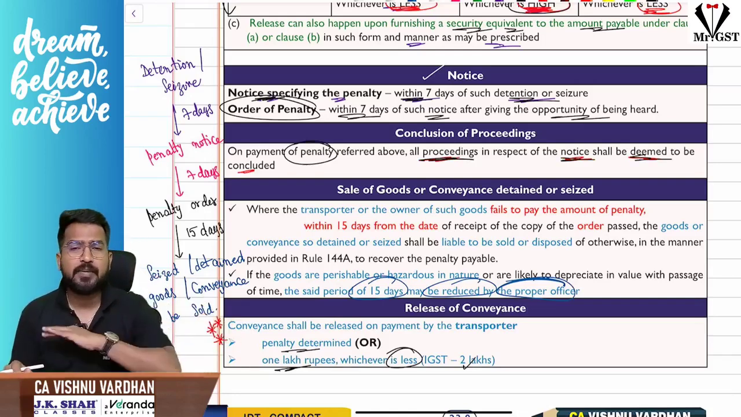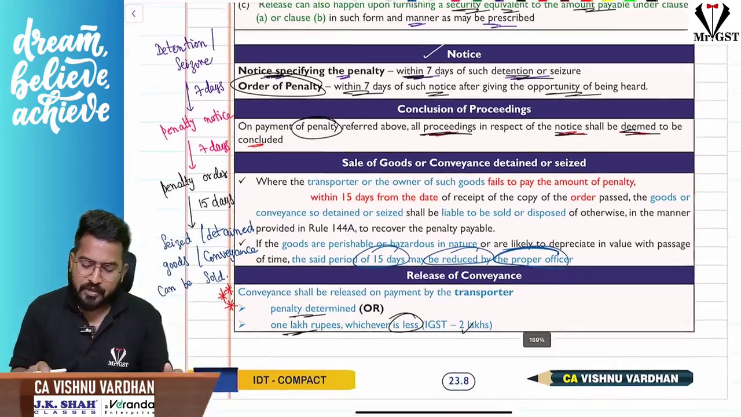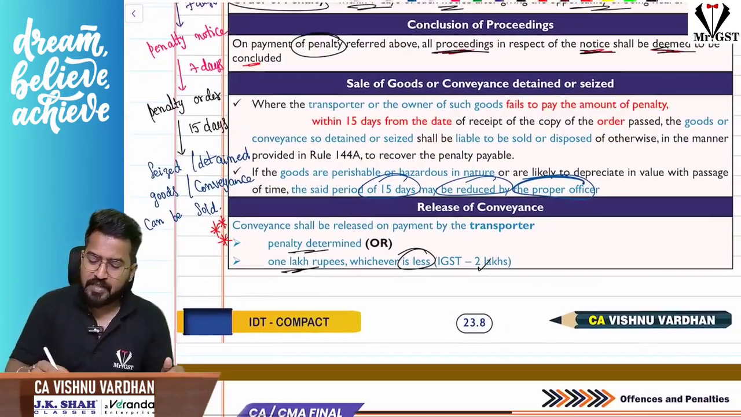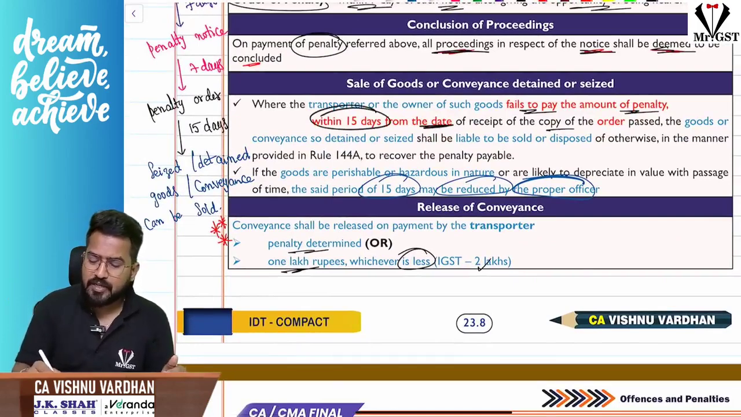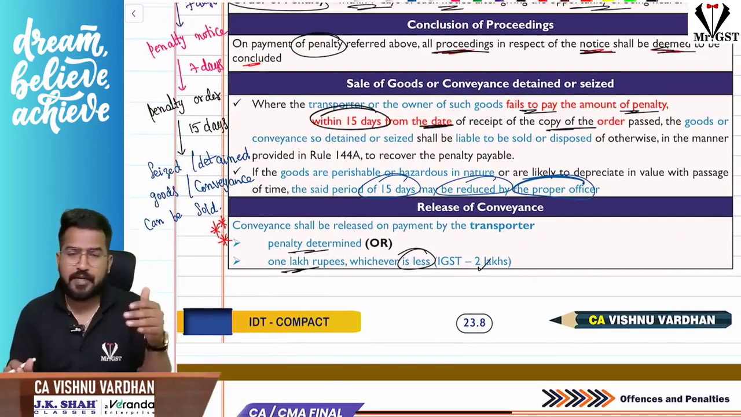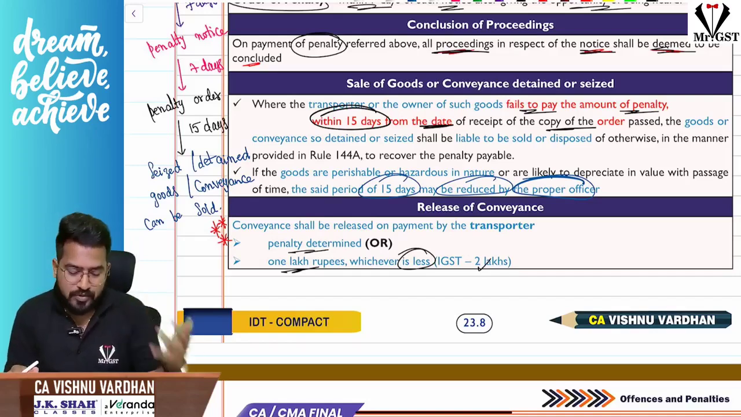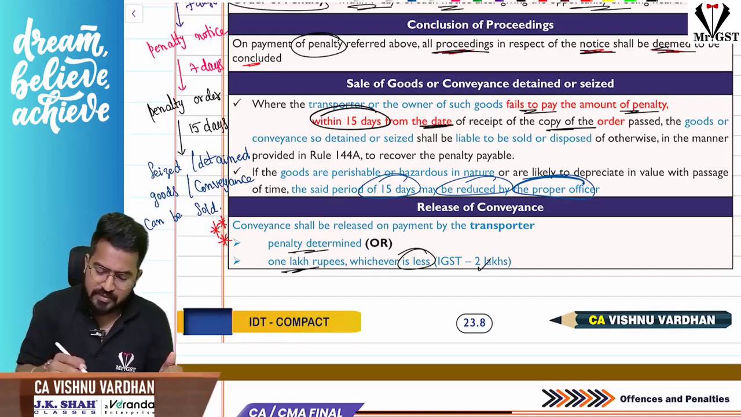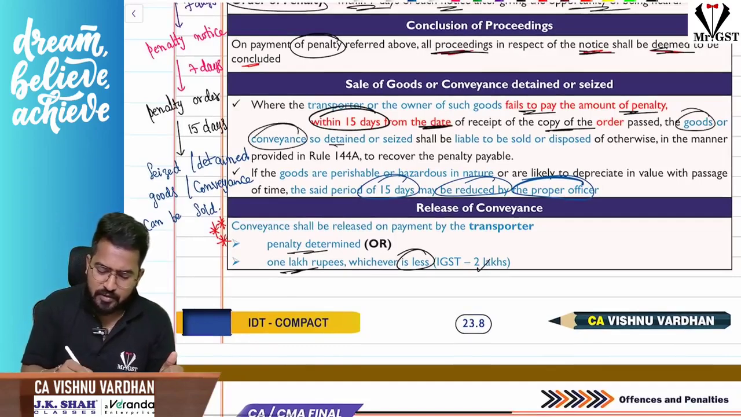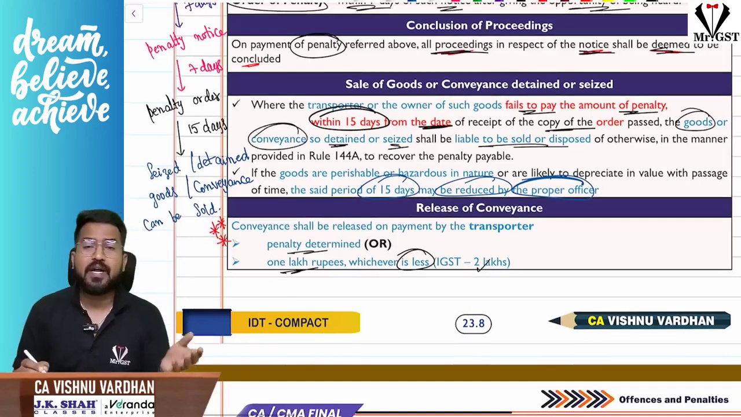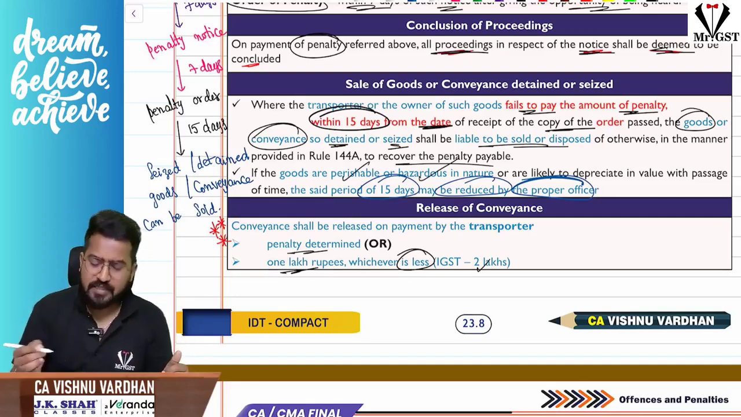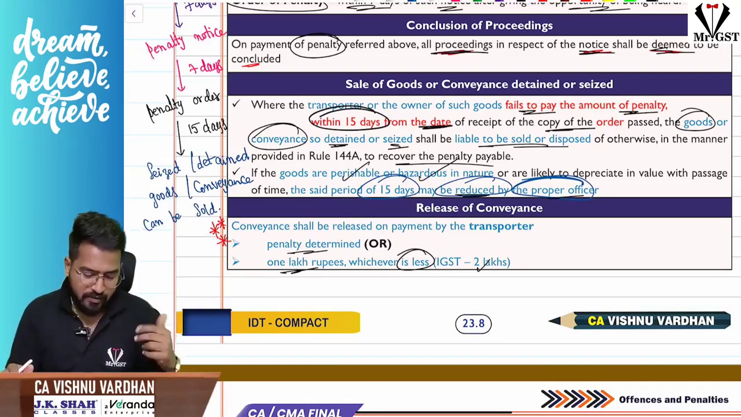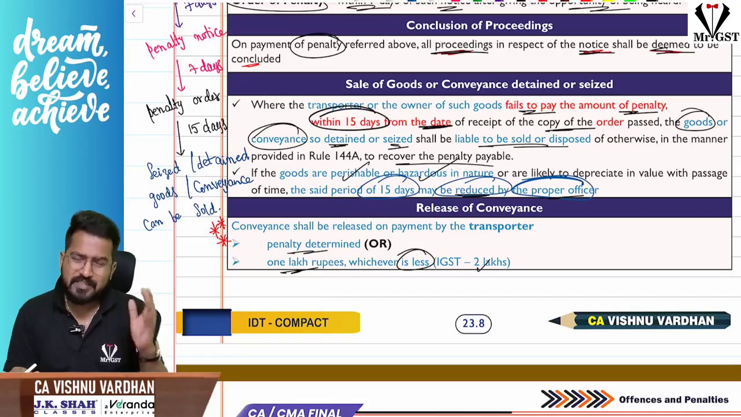So once you pay the penalty, everything is closed. No sir, what if we fail to pay the amount? Sir, when you fail to pay that penalty, within 15 days from the date of the order, if you don't pay, they have the right to sell the goods or the conveyance which has been detained or seized. That is liable to be sold, and then they will recover their penalty. And if the goods are perishable or hazardous in nature, that 15 days can also be reduced by the proper officer as he may deem fit. Okay, this is the procedural concept.